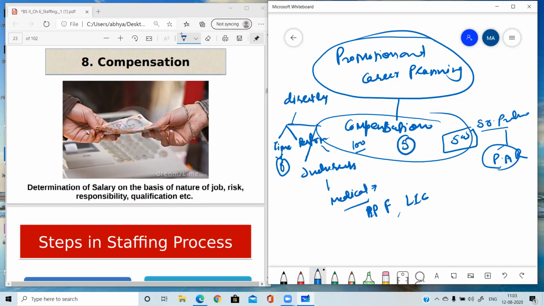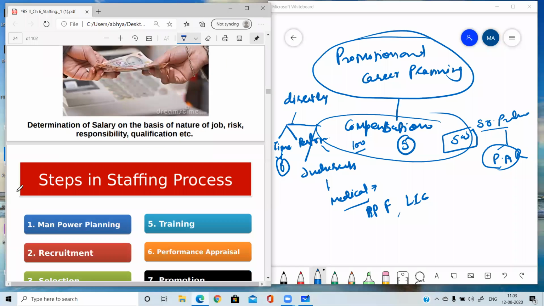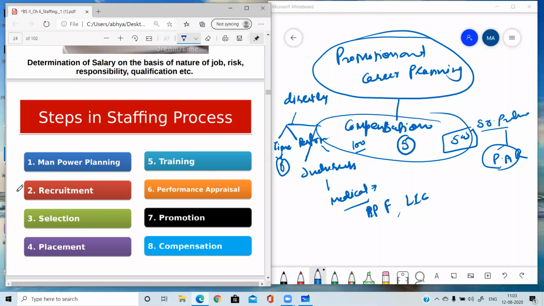All these are the steps of the staffing process. Now please tell me, are all the steps clear? So these are the steps. Now we will be revising all the steps in short. The first step was manpower planning. I'm telling you all the steps again.